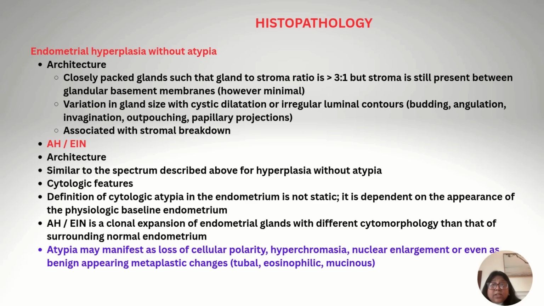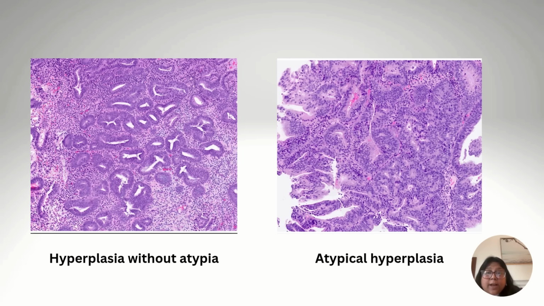In cases of atypical hyperplasia or endometrioid intraepithelial neoplasia, the architecture is similar to the cases without atypia. But the cytological features show loss of cellular polarity, hyperchromasia, nuclear enlargement, or it can even show metaplastic changes like tubal, eosinophilic, mucinous metaplastic changes. Here in the micrograph, you can see hyperplasia without atypia, where you can see the glandular crowding and minimal stroma. And in atypical hyperplasia, you can see there is loss of polarity and there is nuclear hyperchromasia and pleomorphism.